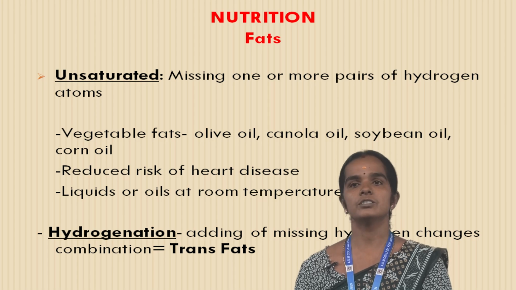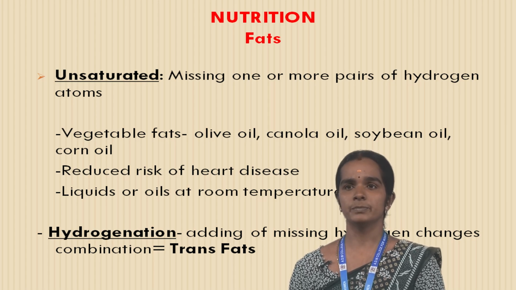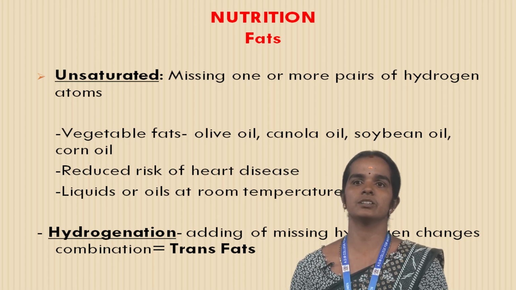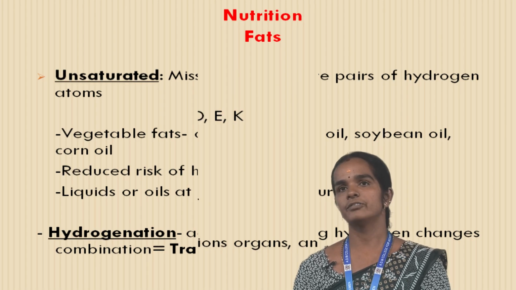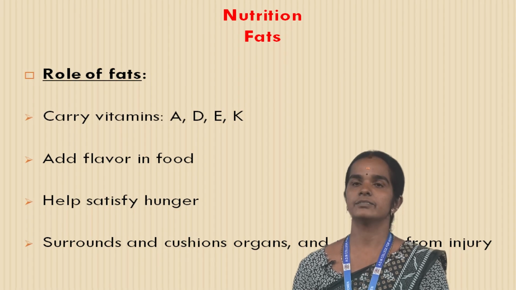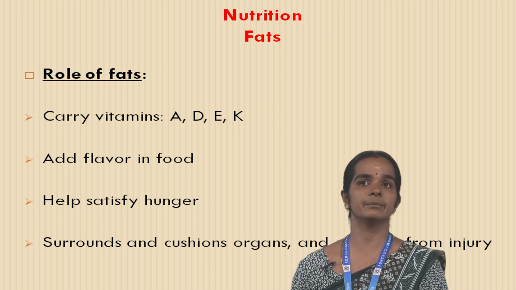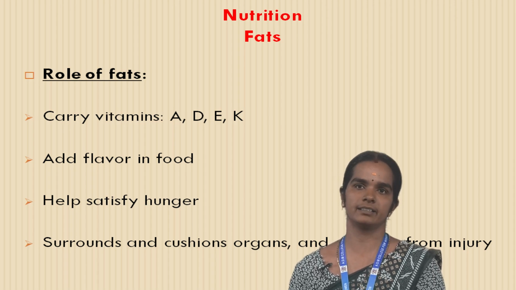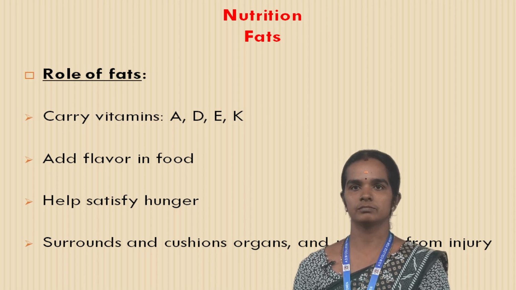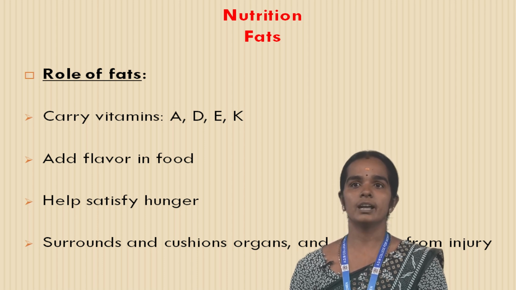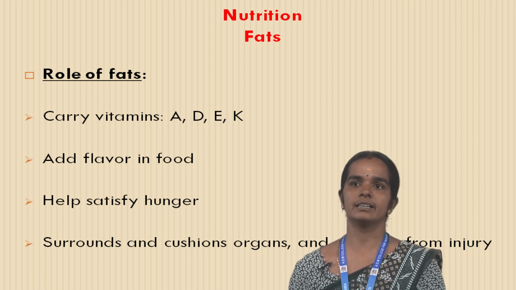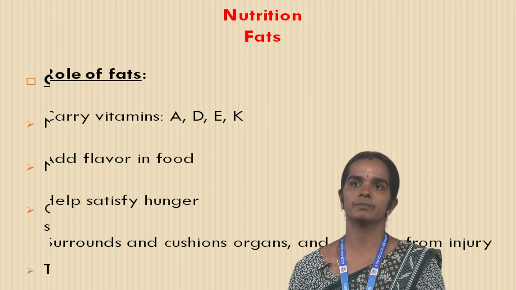This is hydrogenation. Adding the missing hydrogen changes it into trans fat. This is the role of fats. They carry vitamin A, vitamin D, vitamin E and finally vitamin K. Add flavor in food. Help satisfy hunger. Then surround and cushion organs and protect them from injury.